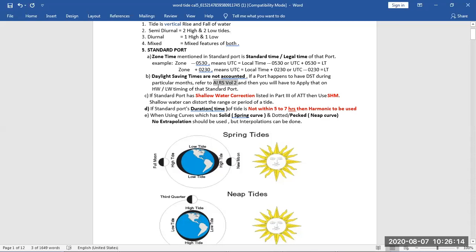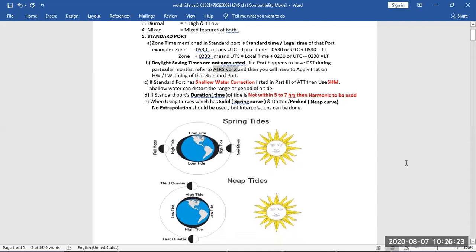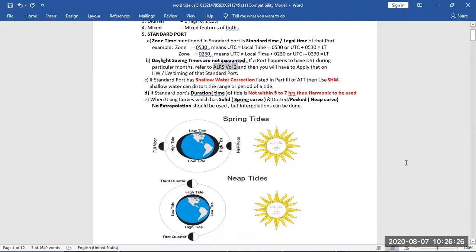So now if standard port has shallow water correction, which is listed in part 3 of your ATT, then we have to use simple harmonic motion. So there are some conditions we will see where we have to use simple harmonic motion. So this is a different method. So we have main 3 types of method. One is calculation of tides for the standard port, then calculation of tide for the secondary port. And for both of them, if there are some conditions, if we cannot calculate from the usual method, then we will calculate the tide from simple harmonic method. So three methods: standard port, secondary port, and SHM method.